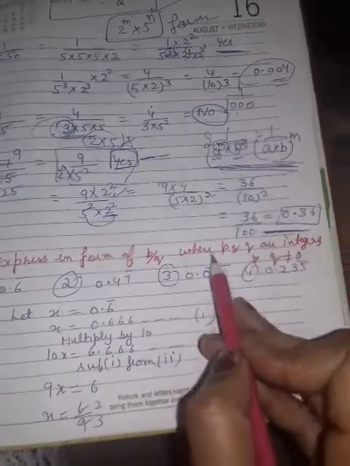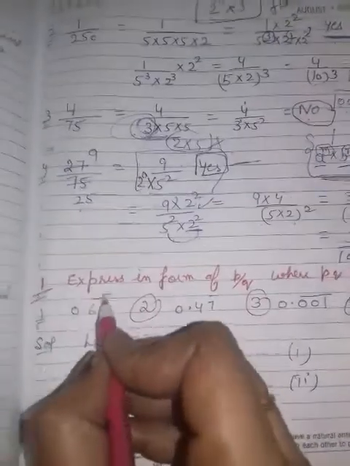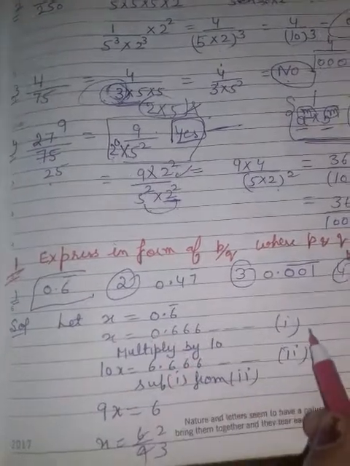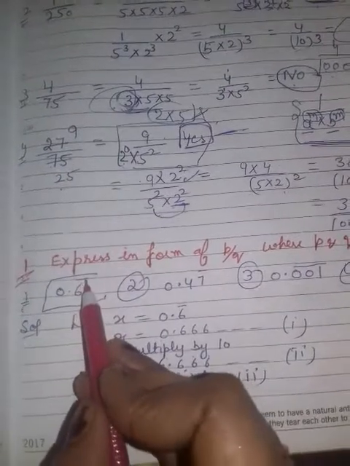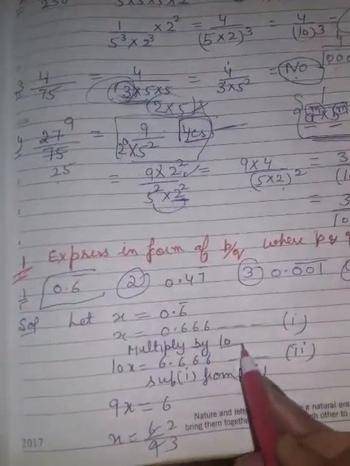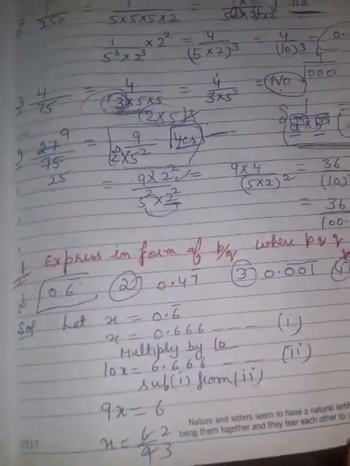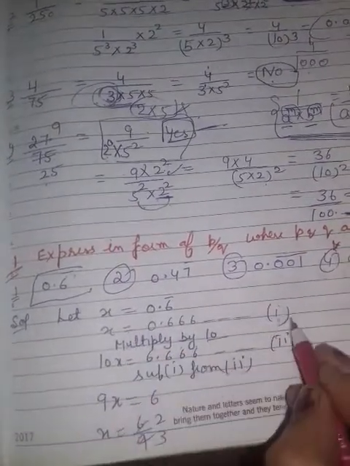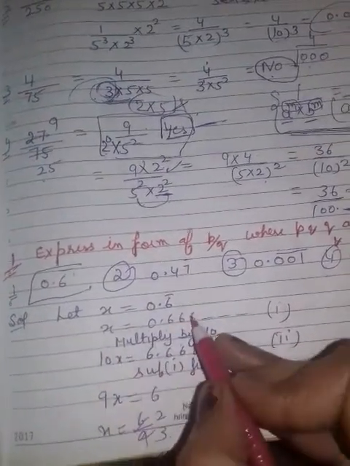Next is express in the form of P upon Q, where P and Q are integers, Q not equal to 0. Firstly you will write your number is equal to x. Bar means it is repeating, and now you will multiply with what? How many digits are having bar? 1. So you will multiply with 10. If 2 digits are having bar, then you will multiply with 100. 3 digits are having bar, then you will multiply with 1000. Now you will take it first. Bar means repeated. Multiply with 10 both sides.